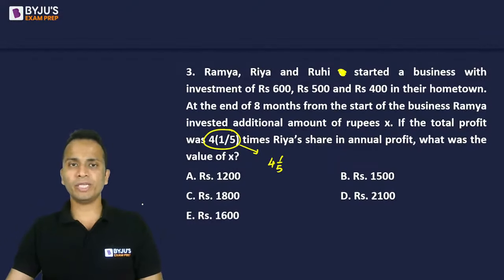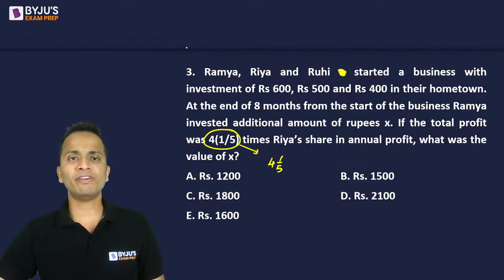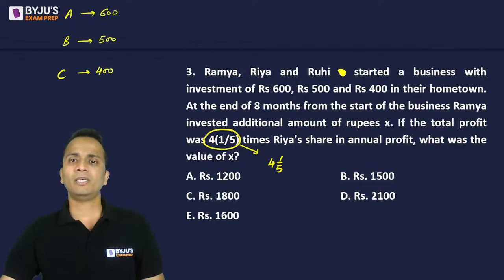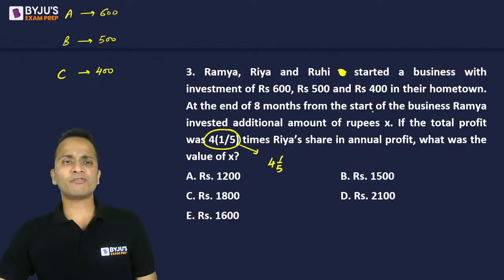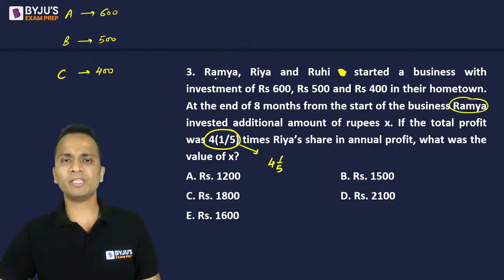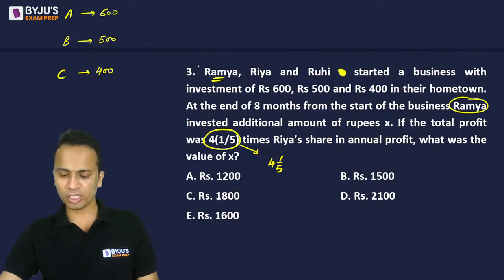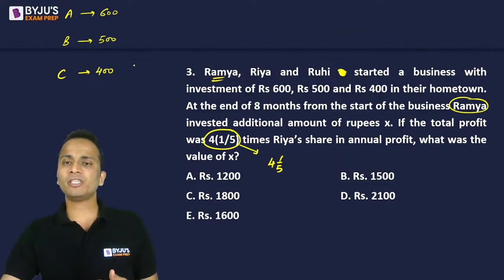All right, so let's begin with this. Now we have three people, Ramya, Ria, and Ruhi. Now Ramya, first of all, invested 600 rupees. So I'll call them A, B, and C. Fine. So Ramya started with 600, B with 500, and C with 400. Now, basically, at the end of 8 months from the start of the business, Ramya made some more investment. Otherwise, for other two, there was no addition in terms of investment. Okay, right? So, Ramya invested X rupees more after 8 months, right?